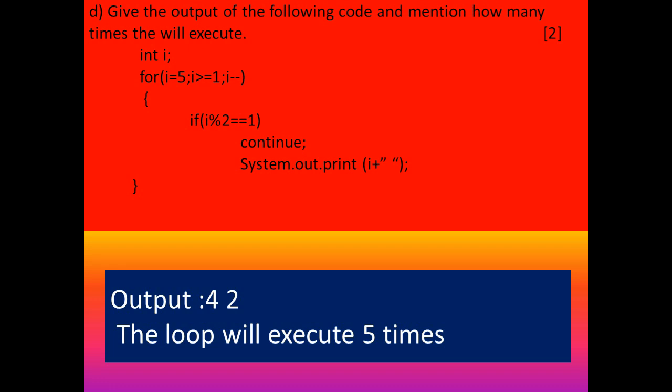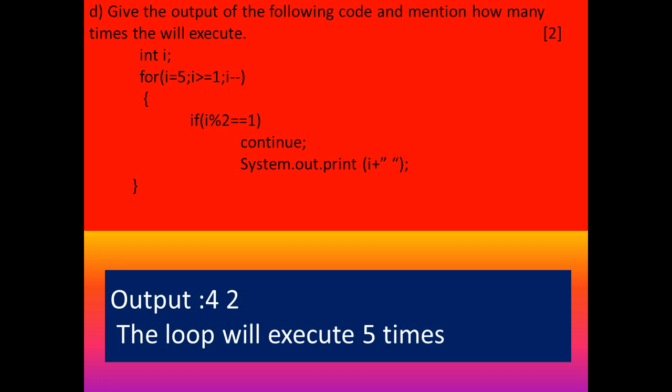Okay. Like this way you can count how many times it will execute. First you find out the starting value. Then the limit. Then what's the interval. Using that interval you can count the value. Okay. Then you will get 5. Then what will be the output? See, here i mod 2. You can apply the value of i here. What's the value of i here? 5. First time 5. 5 mod 2. You will get a 1 because that is an odd number.